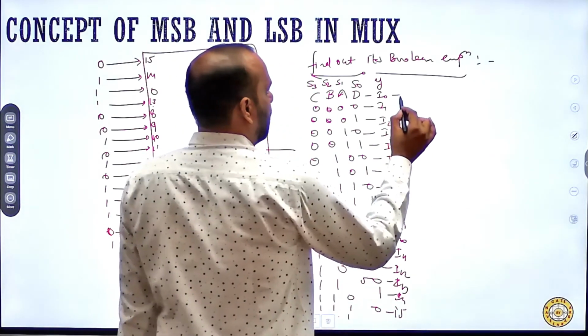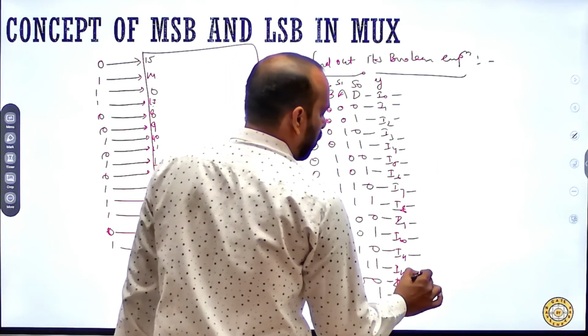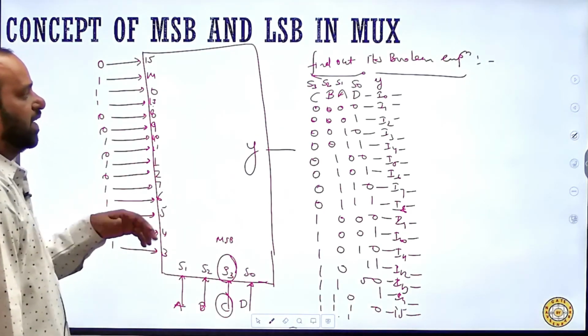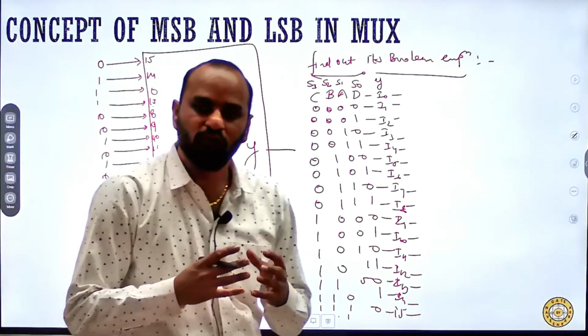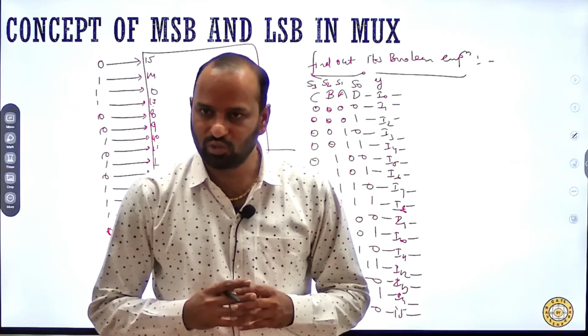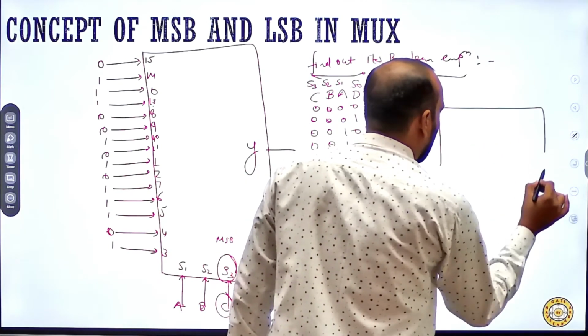Write down the respective data inputs bound to these particular lines, and then you can use the K-map to find the Boolean expression. Understood? Fine. So, how can you use the K-map?